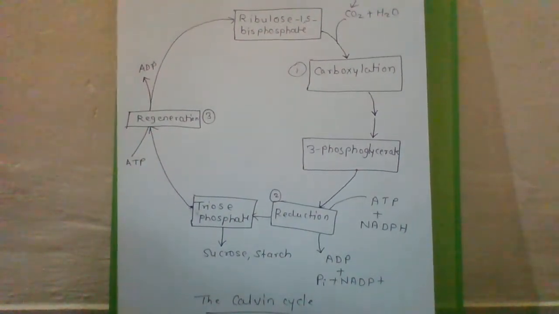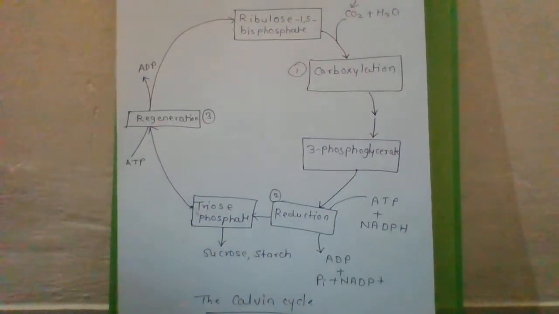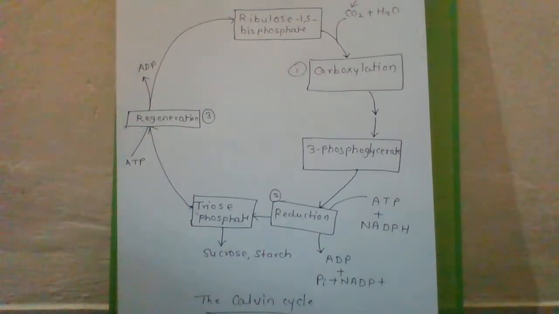In the reduction reaction, 2 molecules of ATP and 2 molecules of NADPH are required to reduce a CO2 molecule, and this reaction repeats 6 times to create a molecule of glucose. And the regeneration reaction is required for uninterrupted supply of CO2. The catalyst used is RuBP carboxylase or RuBP carboxylase oxygenase, Rubisco.